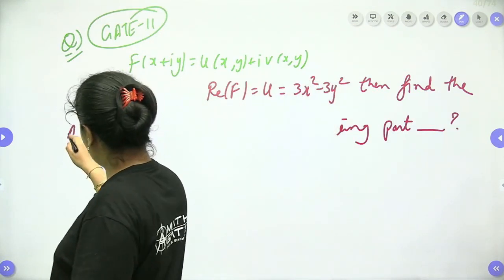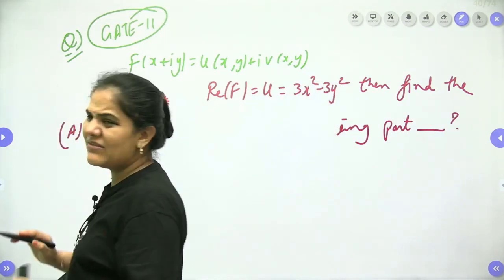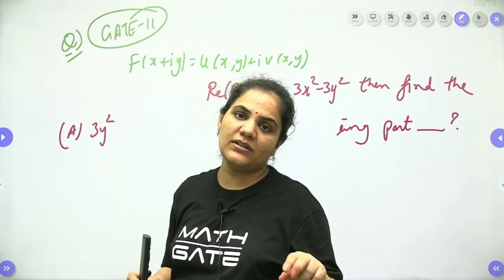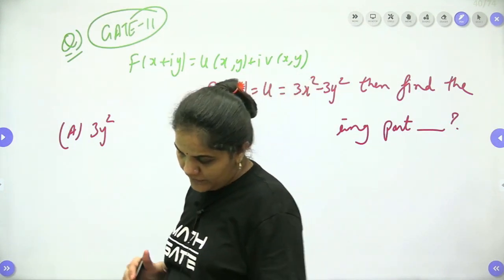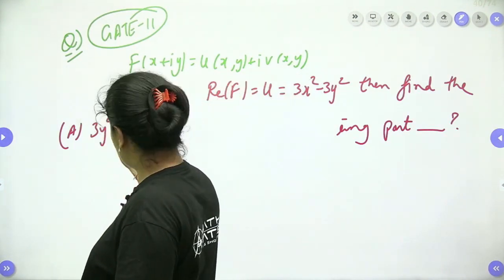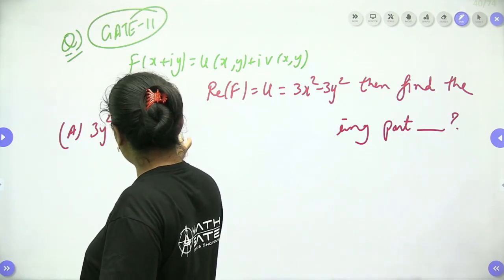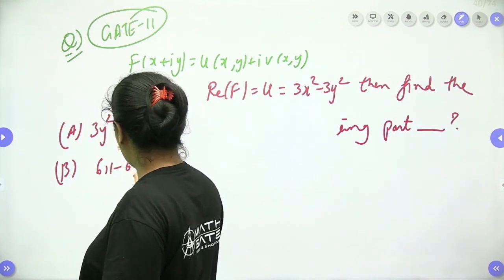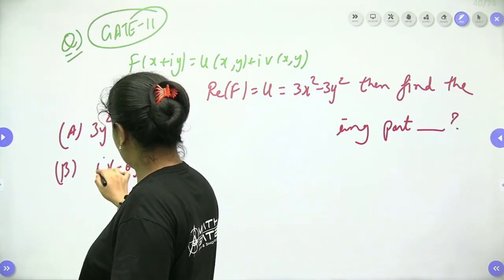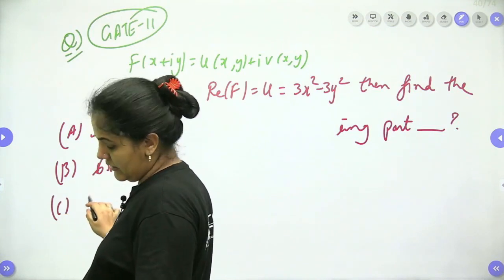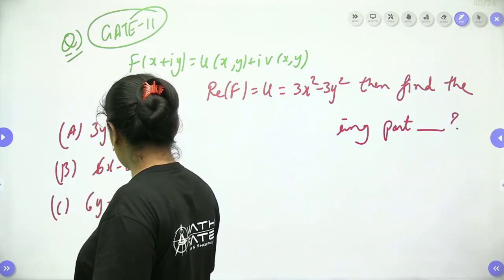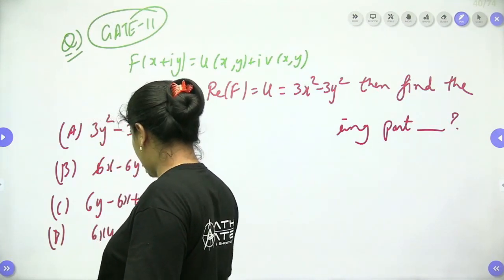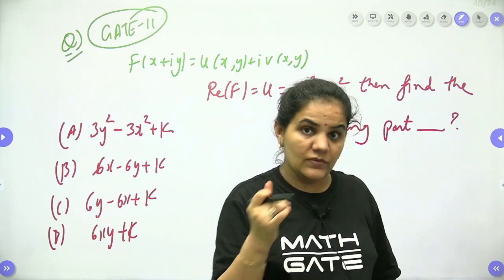We do have options also. The pattern of each and every analytic function question is exactly the same. The first option is v = 3y² − 3x² + k. The second option is 6x − 6y + k. The third one is 6y − 6x + k. And the fourth one is 6xy + k, right? Let's approach it. So we can easily approach here.